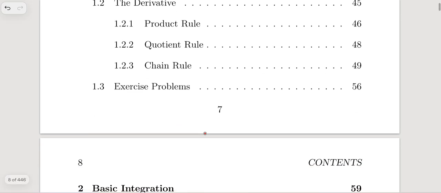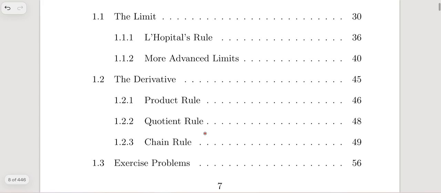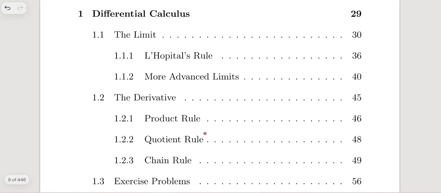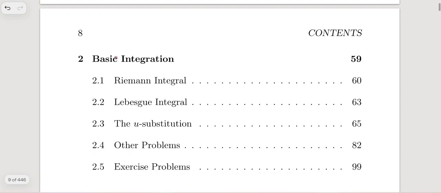For today, we just have to take it up to these things. If I have some time to explain the next chapter, that is the basic integration, which includes the Riemann integral, the Lebesgue integral, the u-substitution, and other exercise problems, we'll talk about that as well.